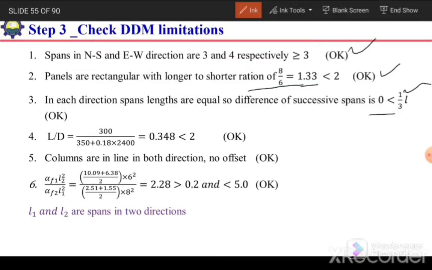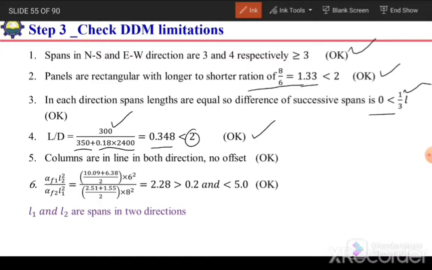The next limitation was that the ratio of live load to dead load should be less than 2. In our case, the live load is given as 300 kg per meter square and the superimposed dead load was also given as 350. We can also estimate the self weight of the slab, which is 180 millimeter or 0.18 meter times the density of concrete, 2400 kg per meter cube. From here we get the value 0.348, which is less than 2, so it is also okay. And in our case there is no concentrated load, so this limitation 4 is okay.